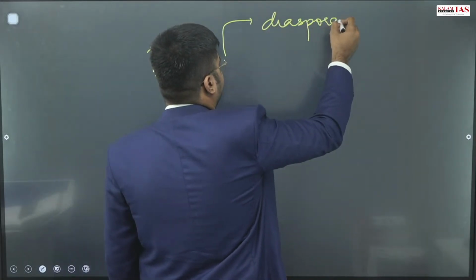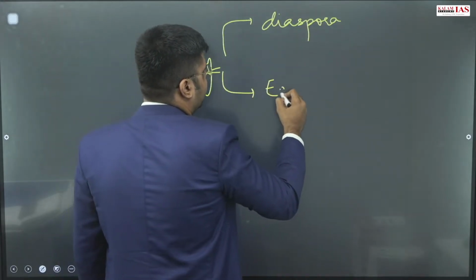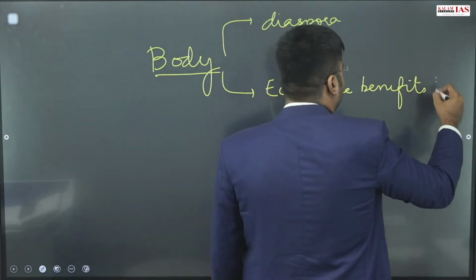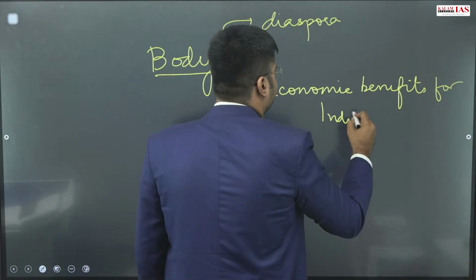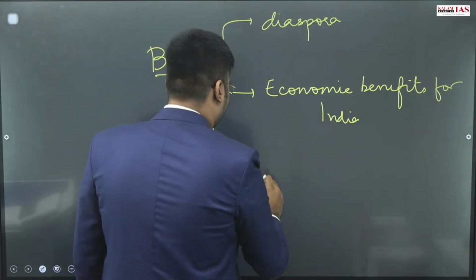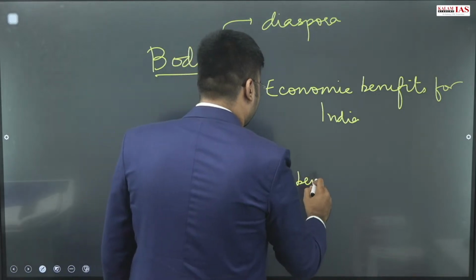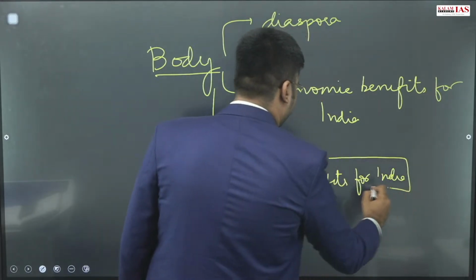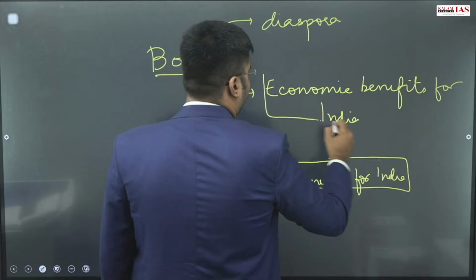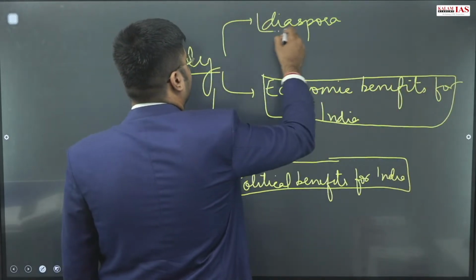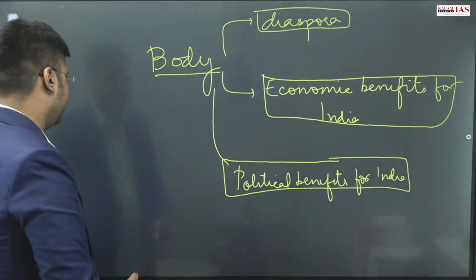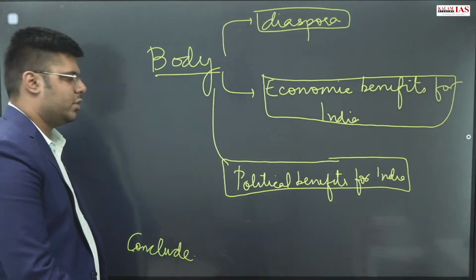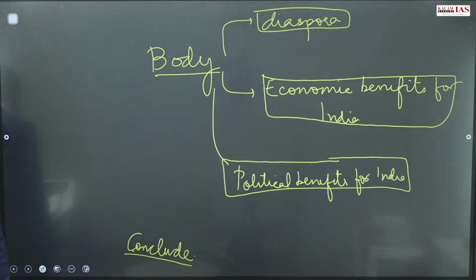Diaspora, the expanse of the Indian diaspora, you can briefly mention. You will mention the economic benefits for India. You will mention the political benefits for India. So this way you will have to mention two or three subheadings in this question in the body part, and thereafter we will conclude the answer. So this is the structure that we are going to follow.